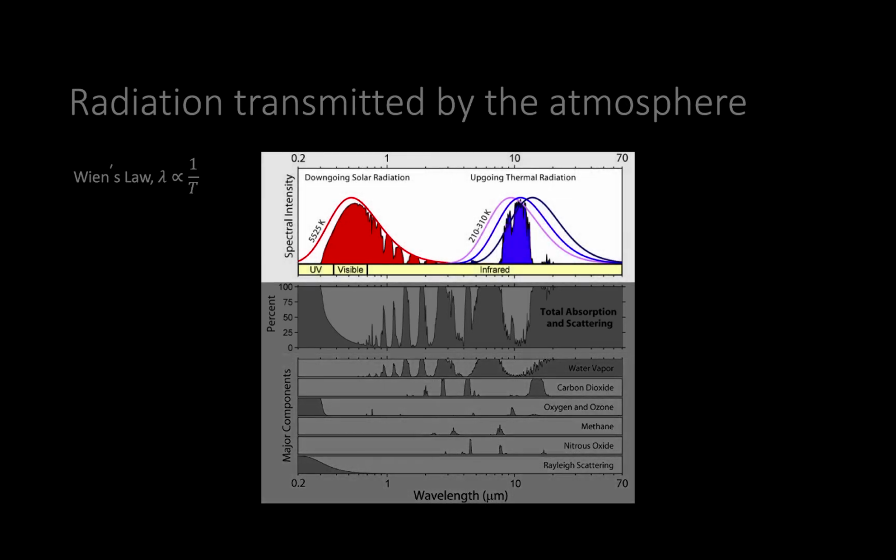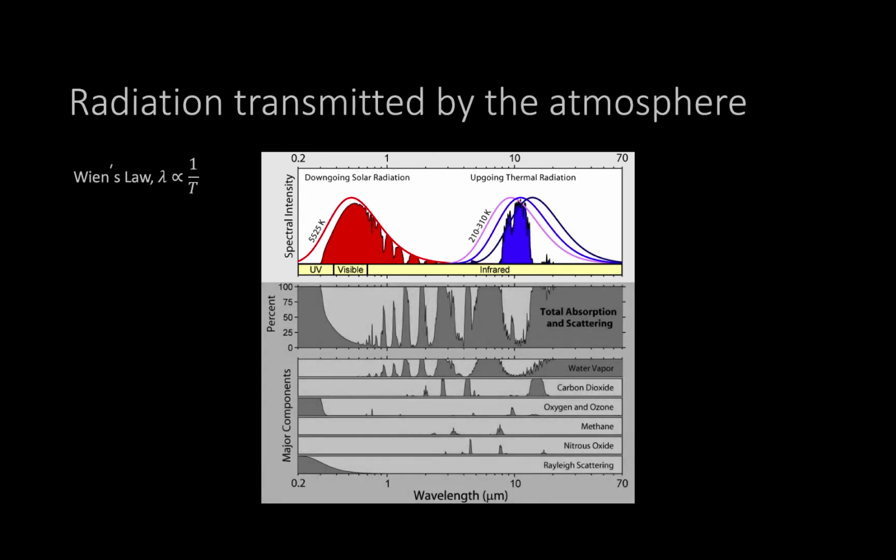The solid red and the solid blue areas in the top panel identify the effect of atmospheric absorption on both solar radiation and terrestrial radiation. The first thing to note is that the atmosphere cannot absorb and radiate at all wavelengths and so cannot be treated as a black body. This differentiation in absorption properties of the atmosphere is important.